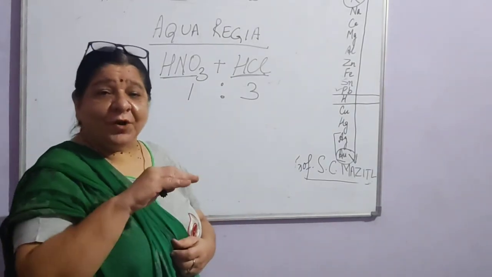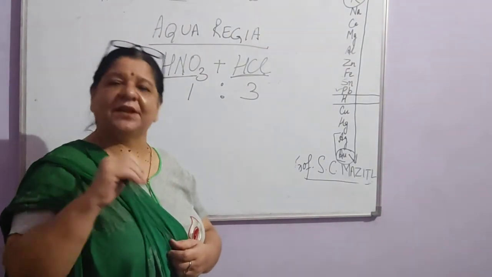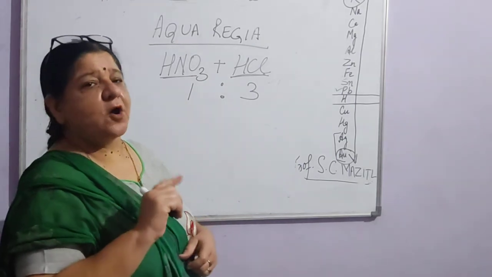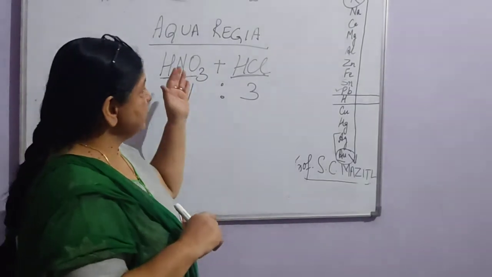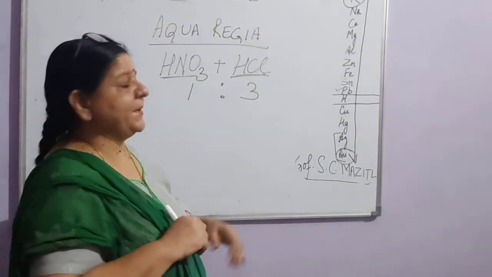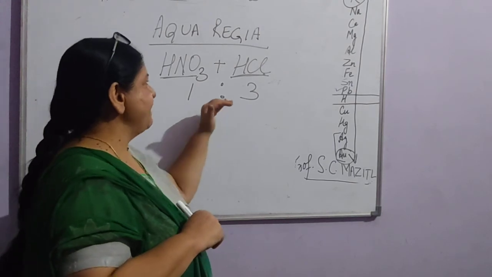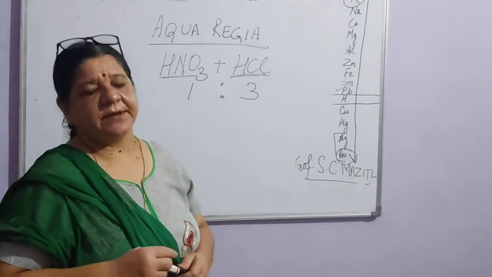Right? So what will happen? Some of the gold has already gone in that solution. They will collect it afterwards from there. So never give your jewelry for cleaning to the jewelers. This is how they remove some of the gold from it. So Aqua Regia is a solution of 1 part of HNO3 plus 3 parts of HCl.